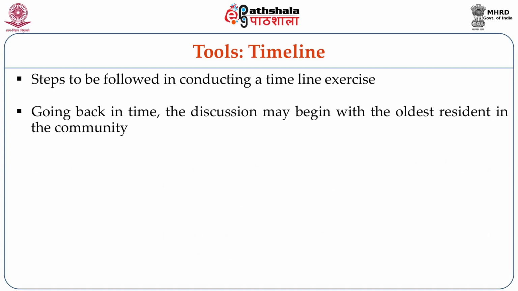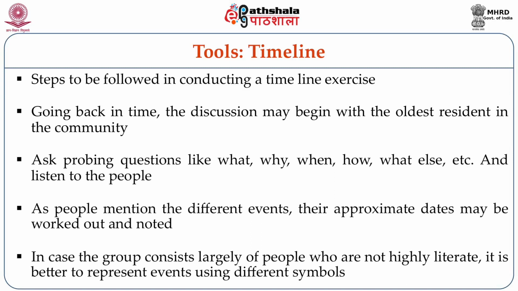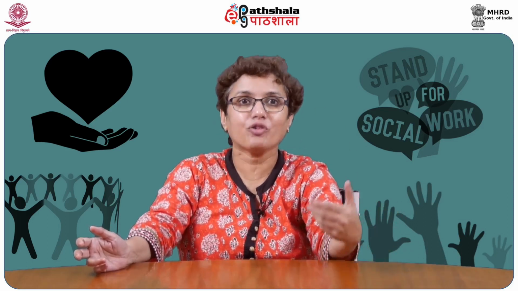Going back in time, the discussion may begin with the oldest resident of the community. In the example I was giving about brackish water, one of the oldest women said that when she got married and came into the village, there was no fishing. She did not belong to a fishing community at all. But the Koyna dam came into existence and started letting out surplus water in the rainy season, and that fresh water kept coming and accumulating, leading to brackish water, leading to a new kind of fish coming up, and leading to fisher folk.